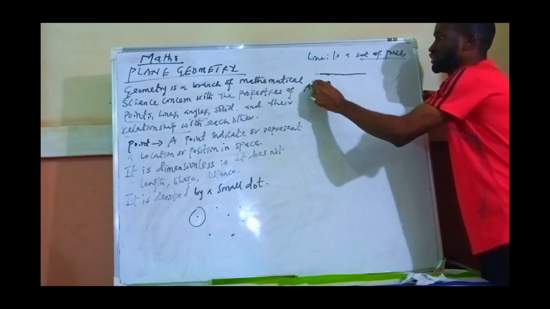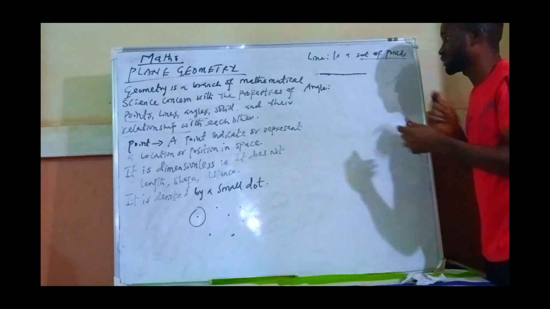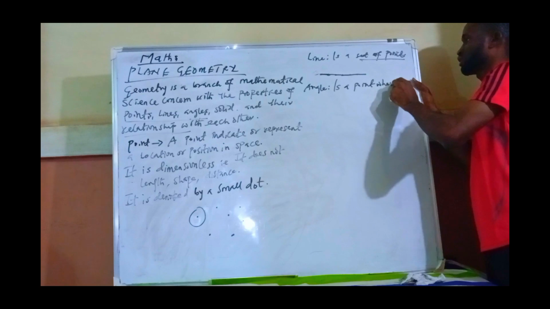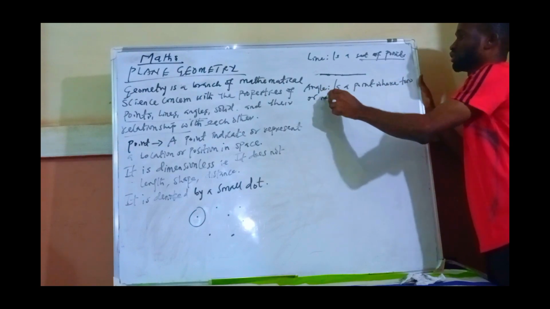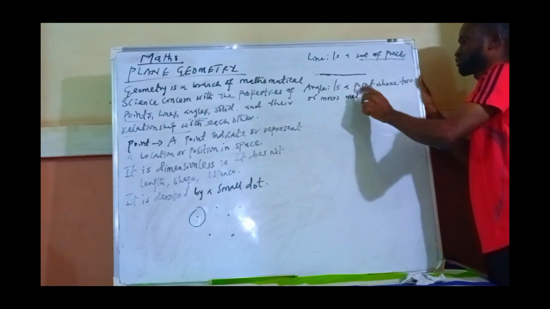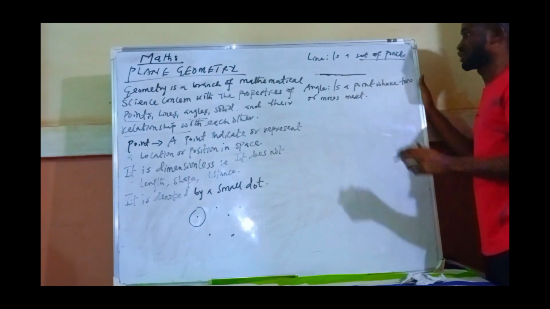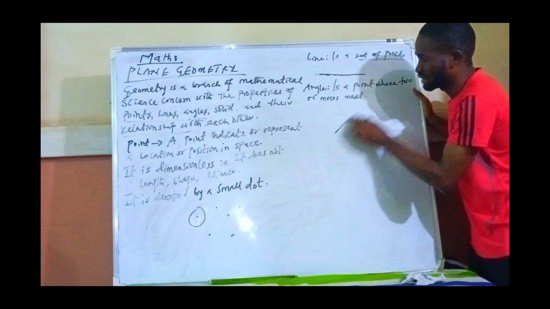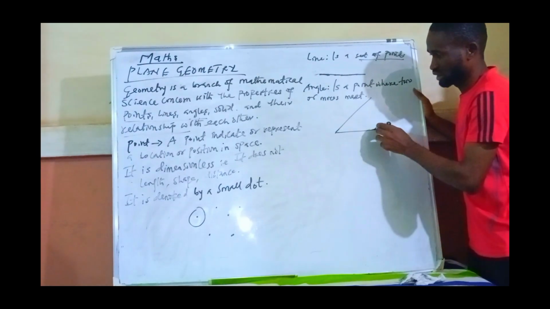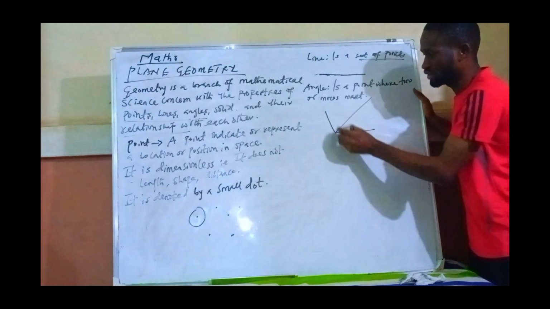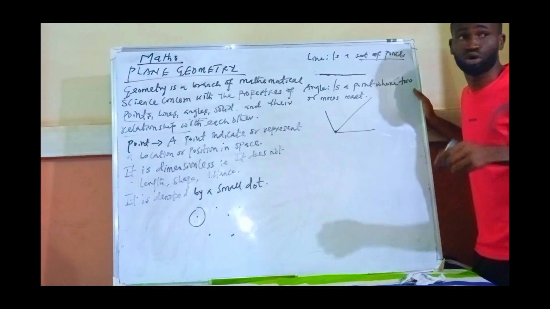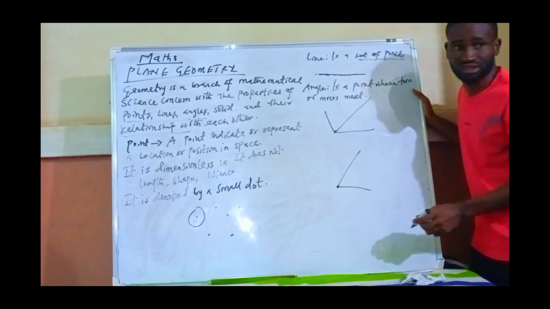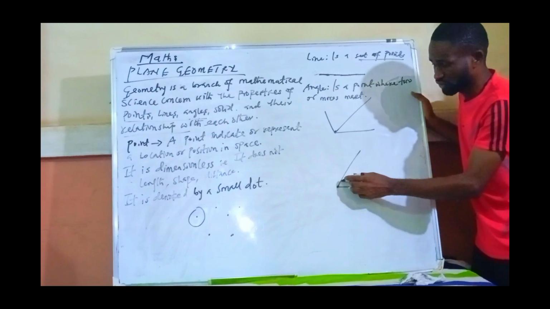Then another one is angle. We are going to run because of time. An angle is a point where two or more lines meet. Now look at a point here. If I have a line, another one here, and another one here, all of these three lines are meeting at this point. Remember they say two or more, so it mustn't be only two. I can have it to be two. Now look at the point of intersection where these two lines are meeting. An angle is formed here.